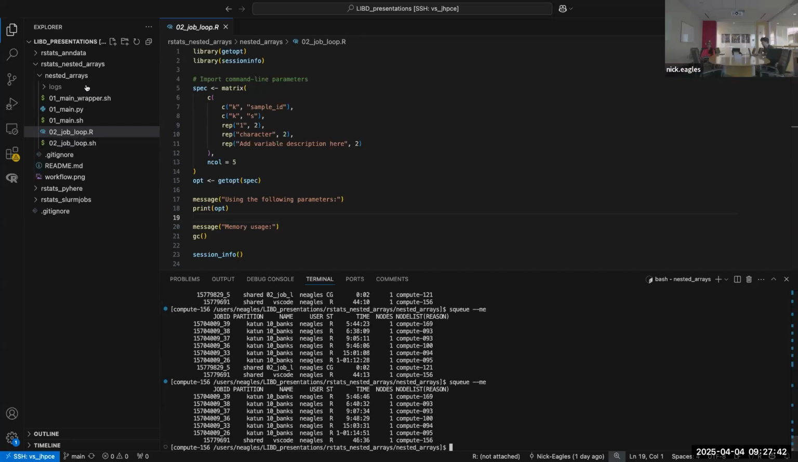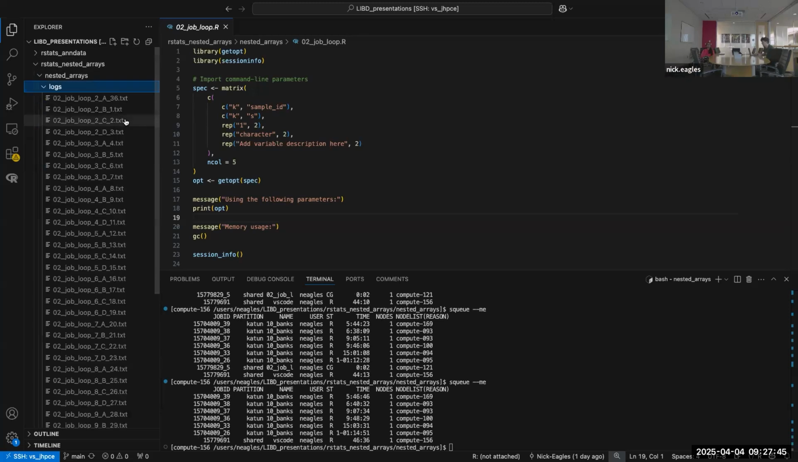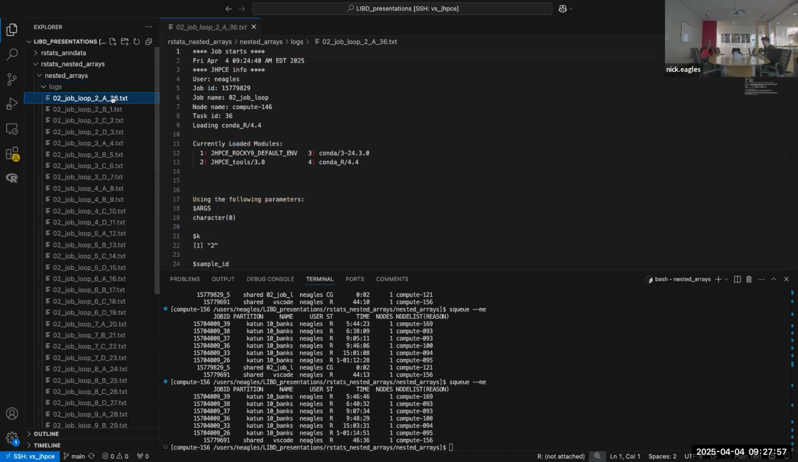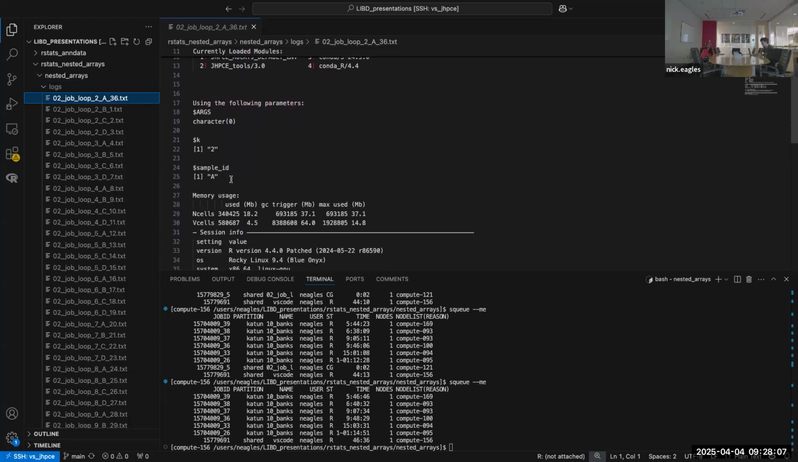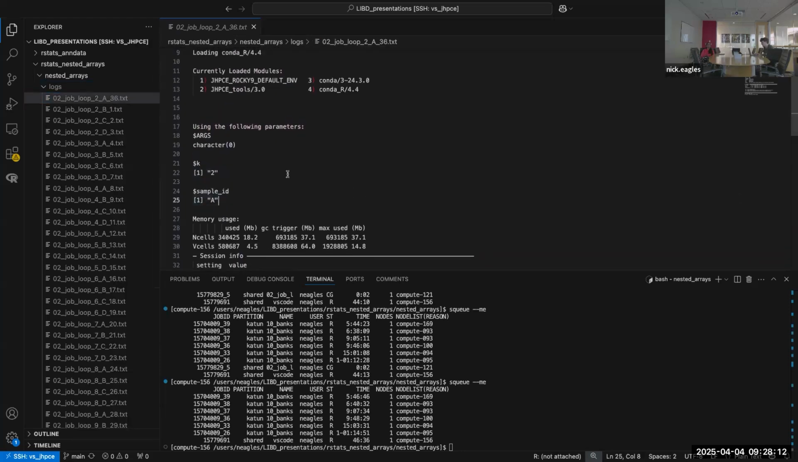Okay, so it's finished. We should have the logs. Similarly, we have the value of K as 2 for this task, sample A, and in the actual array, it's the 36th task. So we print this variable. It did indeed work. And that's all we did.